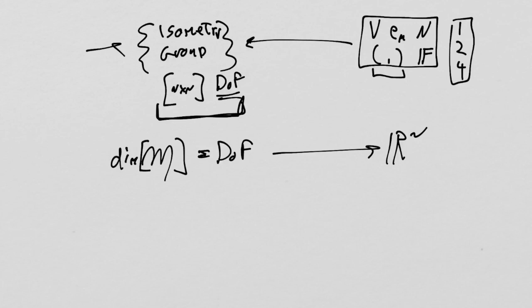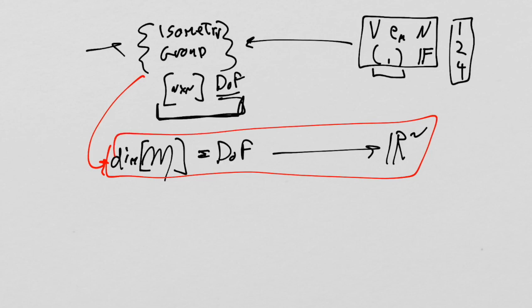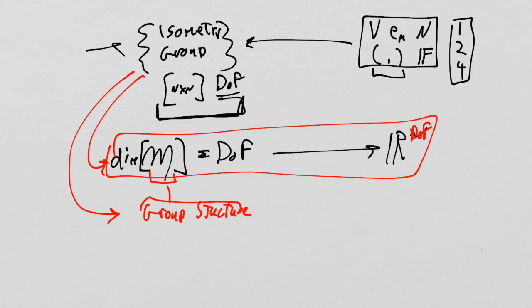The isometry group gets turned into a manifold, and its dimensionality is R^DOF, where DOF represents the dimensionality of the isometry group. The isometry group, by being a group, also provides the group structure, and then the topology that we give this manifold and the group structure combine so that the group structure is continuous.